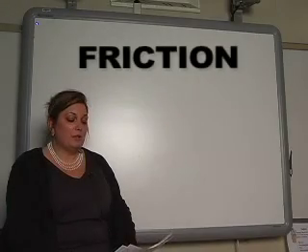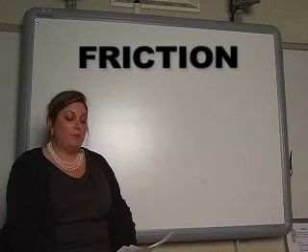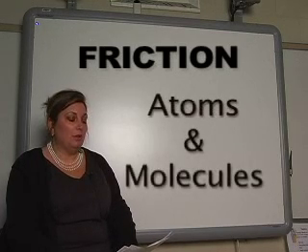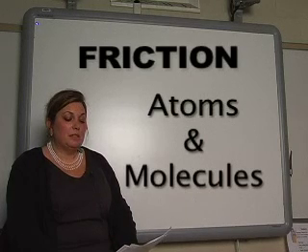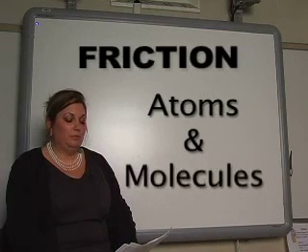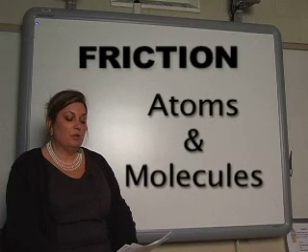The other main source of friction is what all objects are made of. All objects are made up of atoms and molecules. No matter what type of surface an object is made of, it consists of atoms and molecules. These atoms and molecules are extremely small particles that contain a weak electrical charge.